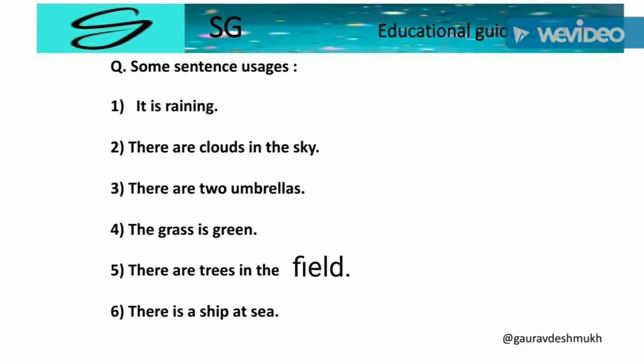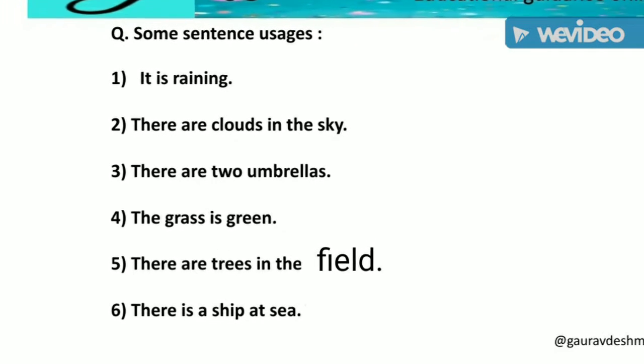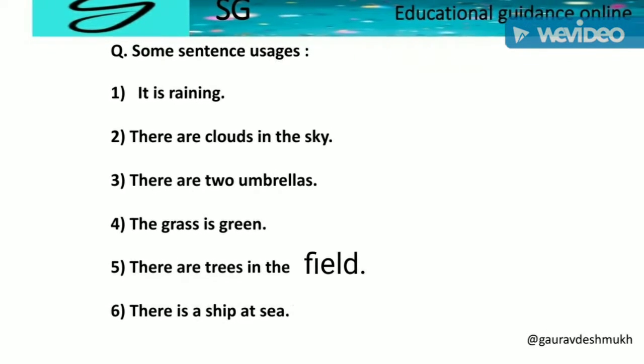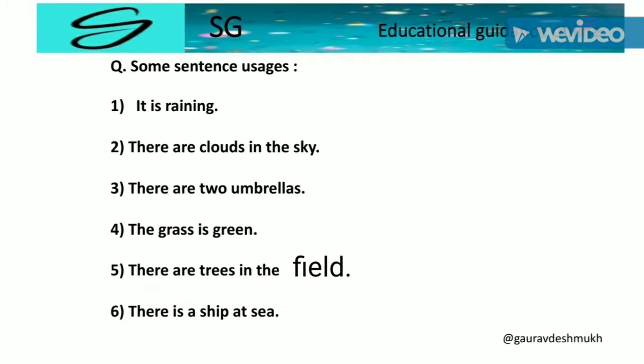Question: Say which sentence uses which number. Number 1: It is raining. Number 2: There are clouds in the sky. Number 3: There are 2 umbrellas. Number 4: The grass is green. Number 5: There are trees in the field. Number 6: There is a ship at sea.